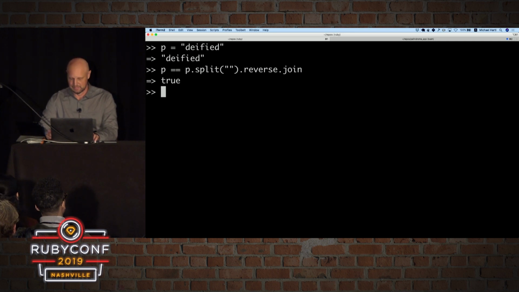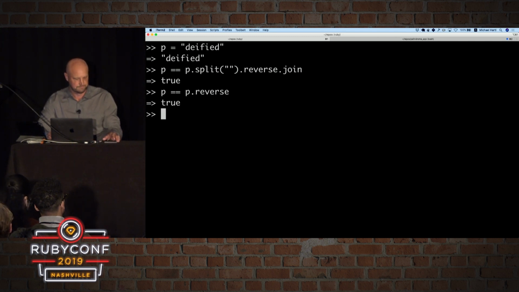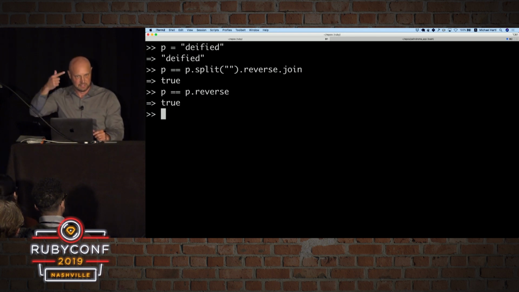Now, unusually among languages, Ruby actually doesn't require you to do this sort of convoluted thing. You can actually reverse a string just by itself. So Ruby supports string reversal, so we can make this nice compact expression. And so this is a way of testing whether the string is the same forward and backward. Now, you can see I'm doing up arrow to get the previous expressions.